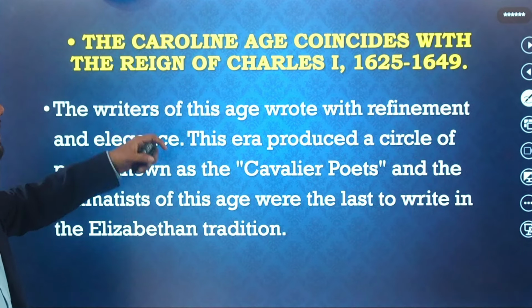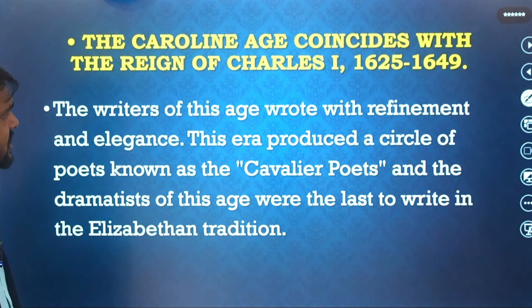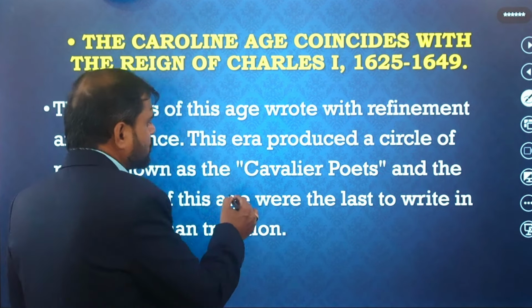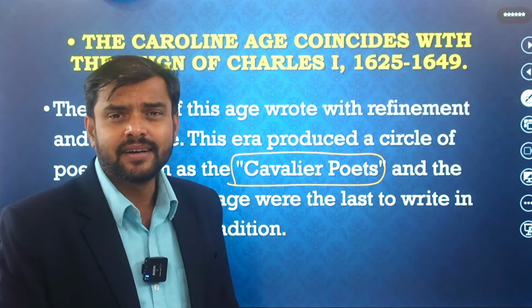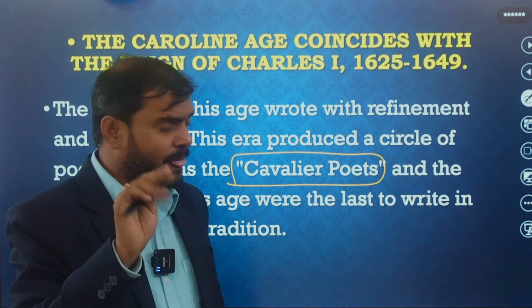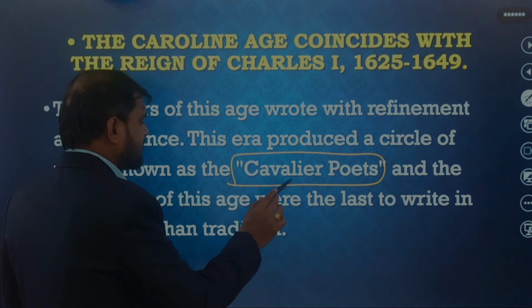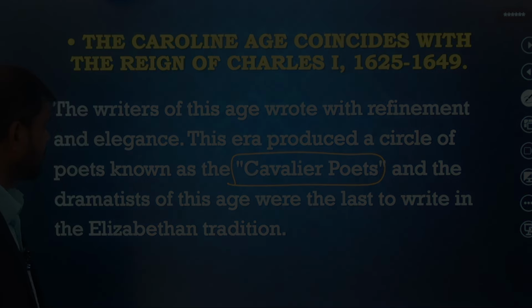Okay, the Caroline age coincides with the reign of Charles I, 1625 to 1649. The writers of this age wrote about refinement and elegance, and the era produced a circle of poets known as the Cavalier poets. There were three Cavalier poets, you must remember: Herrick, Lovelace and Suckling, three of them. And the dramatists were the last writers of the Elizabethan tradition.